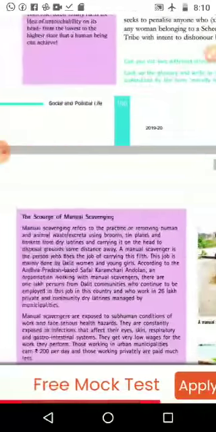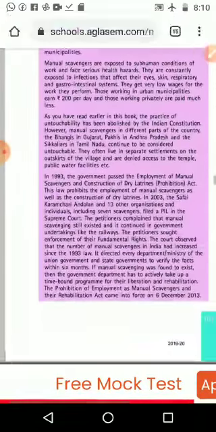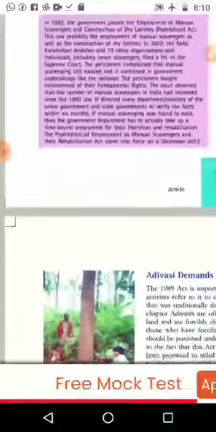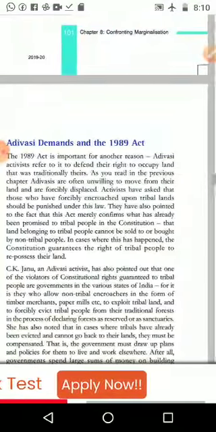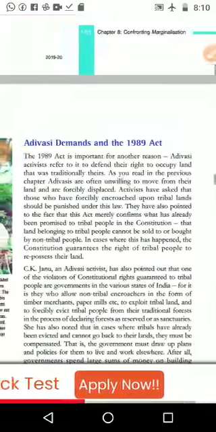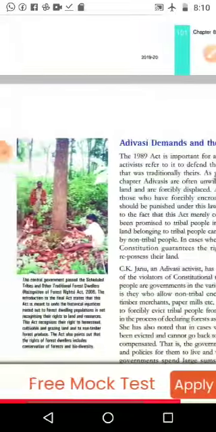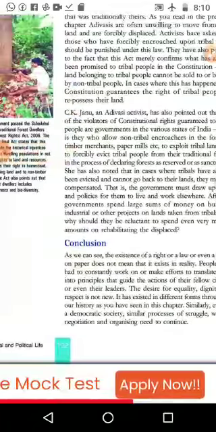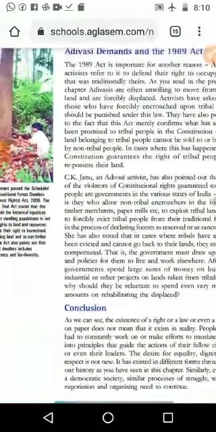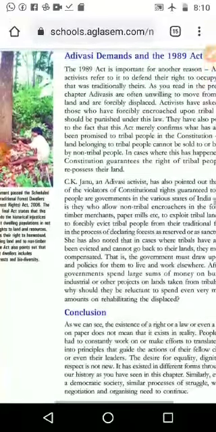The next one we can see is some of the work they were doing in olden days and what happened now, whether they are doing the same thing or something else. Then Adivasi demands and the Act of 1989. They are asking for this; C.K. Janu and some other Adivasi leaders are working for the development of the Adivasi people and getting some extra provisions with the help of the Act of 1989.